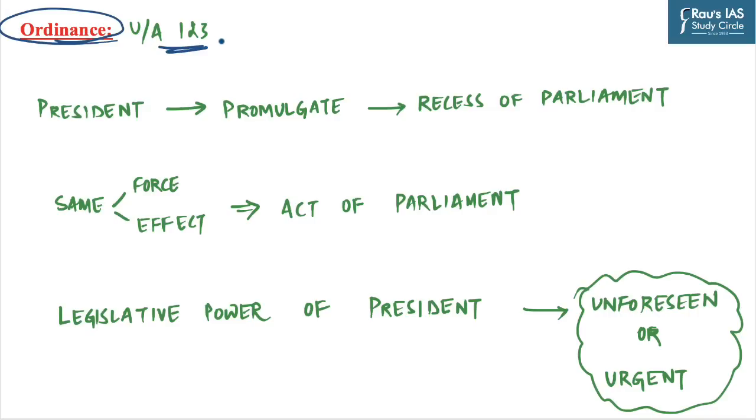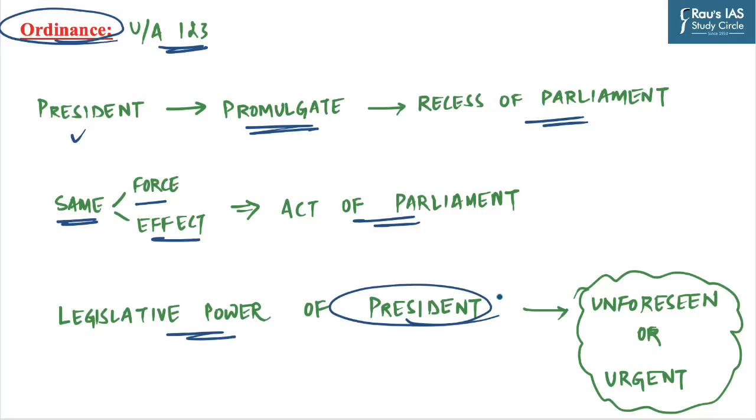Under Article 123 of the Indian Constitution, the President is empowered to promulgate ordinances during the recess of Parliament. These ordinances have the same force and effect as an act of Parliament, but they are in the nature of temporary laws. An ordinance is the most important legislative power of the President, which has been vested in him to deal with unforeseen and urgent matters. If a question appears on ordinance, you can start your answer with this introduction. Always try to mention the articles while writing answers on polity questions.